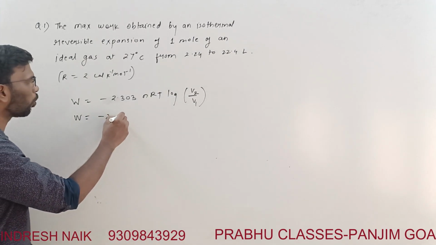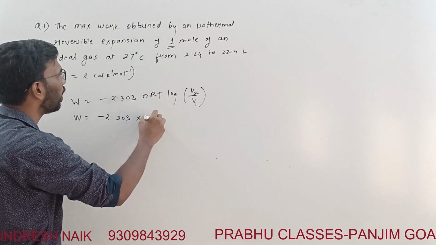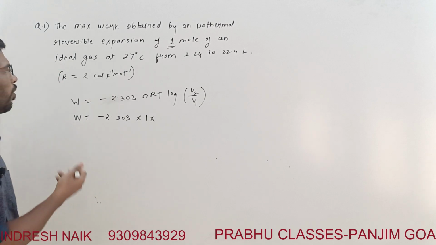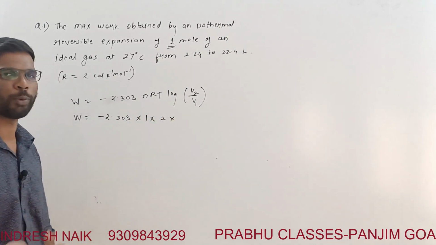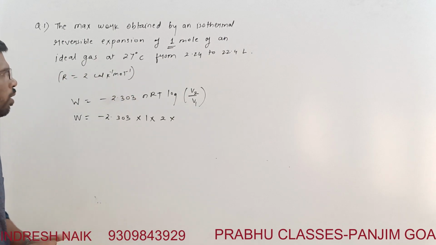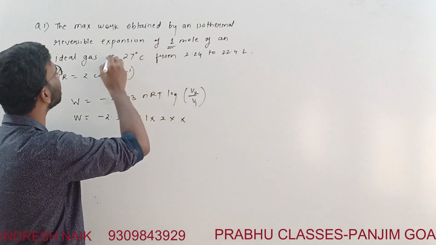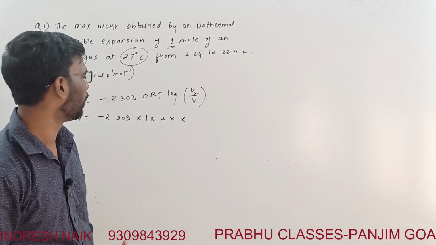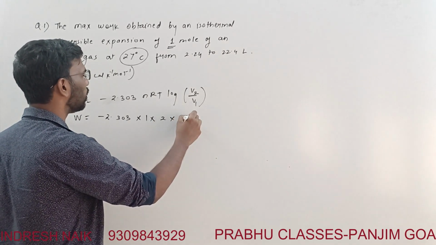I'll write 2.303. n is the number of moles, that is equal to 1. R is in calories per Kelvin per mole, and we'll take that value directly. I'll take this to be 2, instead of 8.314 joules per Kelvin per mole, which is the converted value written in calories per Kelvin per mole. And T is 27 degrees Celsius, which is 300 Kelvin.